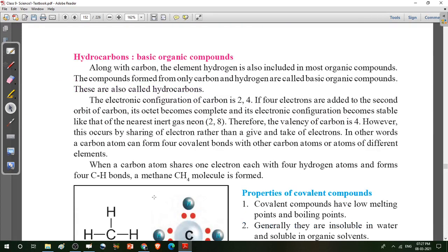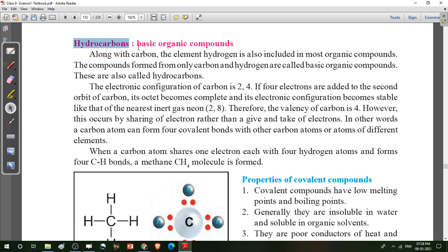Then next heading, hydrocarbons. What is the meaning of this word hydrocarbons? Hydrocarbon means a compound having only two elements: first hydrogen and second carbon. Clear? In your syllabus this year you have to study the basic organic compounds and hydrocarbons.